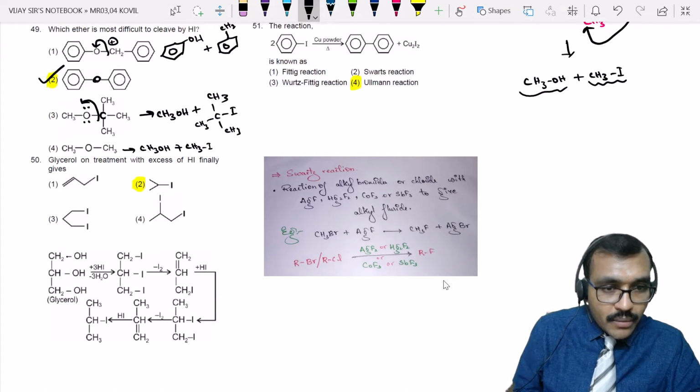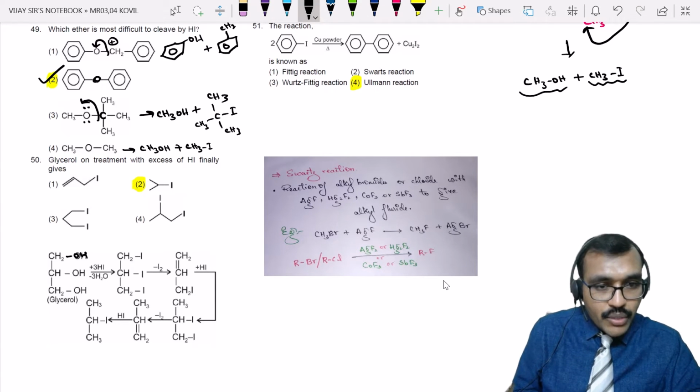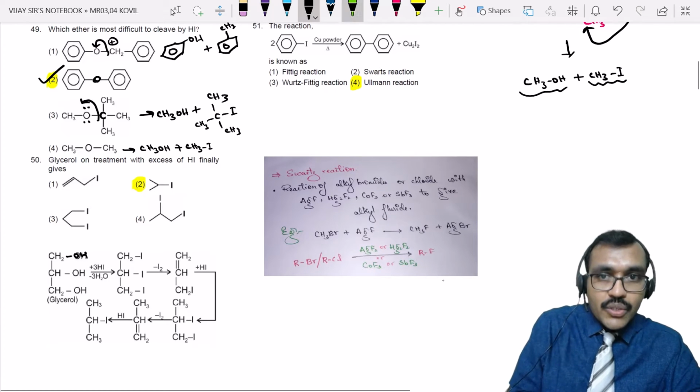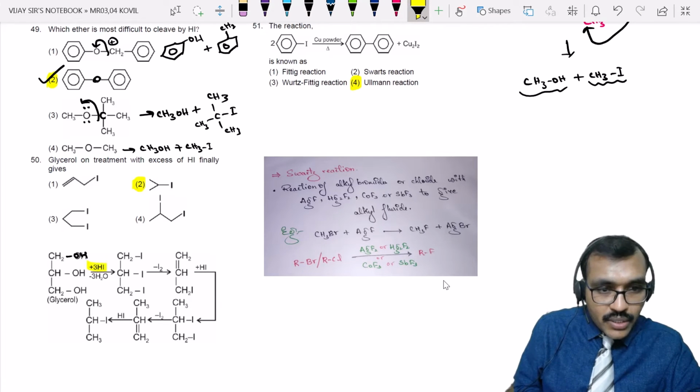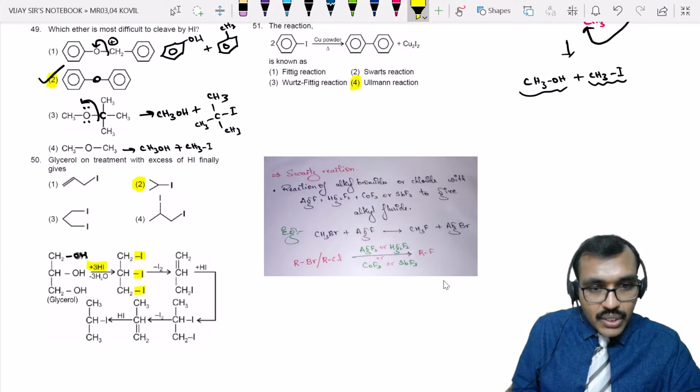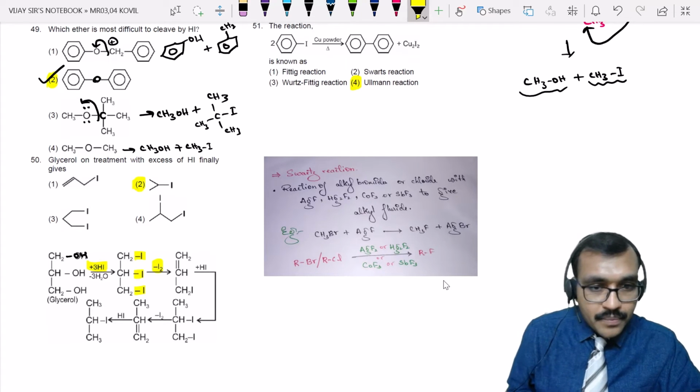Next, glycerol on treatment with excess of hydrogen iodide finally gives... This is glycerol having 3 OH groups. When you allow it to react with hydrogen iodide, it replaces all OH groups with iodine. So 3 moles of HI are used to replace all OH groups with iodine. If you have iodine on adjacent carbons, immediately I2 will be eliminated. You will get a double bond. Now the 4th mole of HI is used to react with this, forming again H here and iodine here.